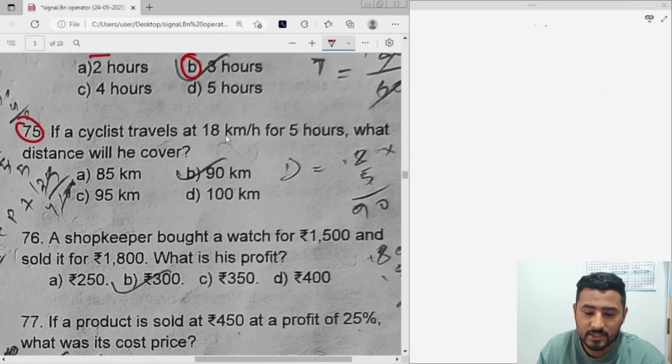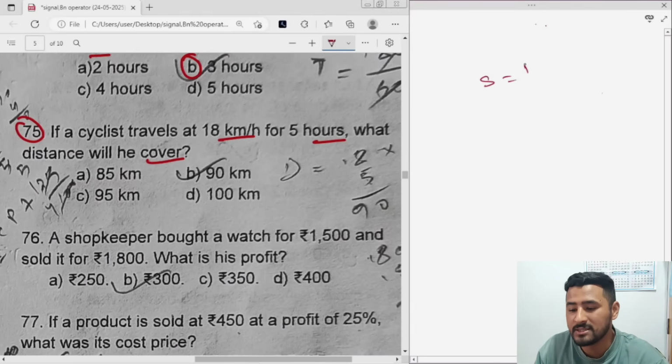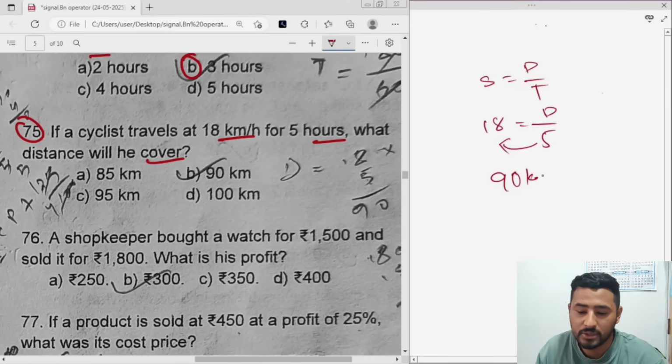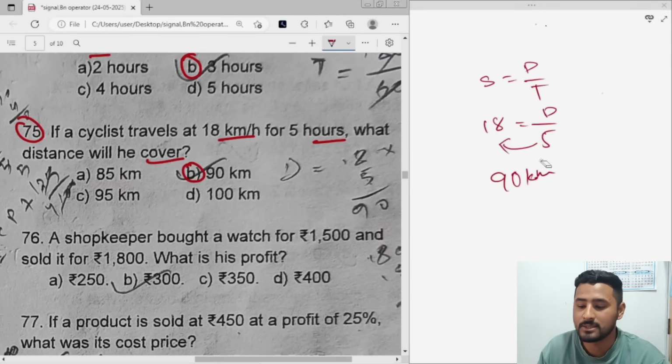If a cyclist travels 18 km for 5 hours, what distance will he cover? So just multiply. Speed is distance by time. Same thing they are giving again. So speed is 18. Distance we don't know. Time is 5. Multiply these two. We'll get 90 kilometers. Okay, so option B will be the correct answer.